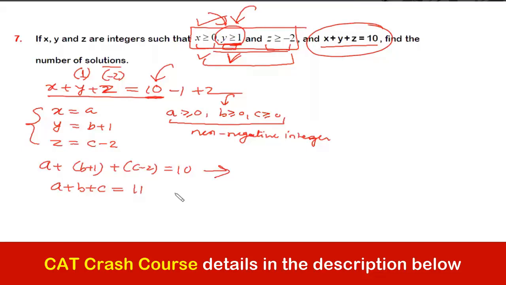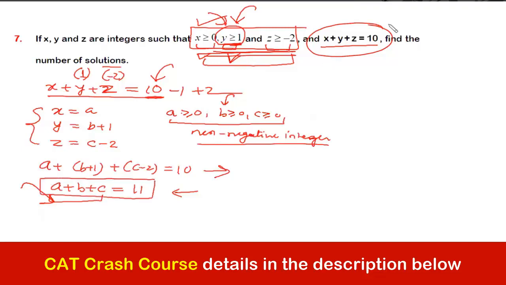This is again an integral solution wherein these numbers can be non-negative, so zero distribution is also possible. The different solutions of a, b, c will give me corresponding different values of x, y, and z, keeping the condition intact. So the number of solutions for this equation is the number of solutions for the original equation? Yes or no? Because for each corresponding value of a, b, c, for example if I take 3, 3, 2, I'll get the corresponding values of x, y, and z, right?